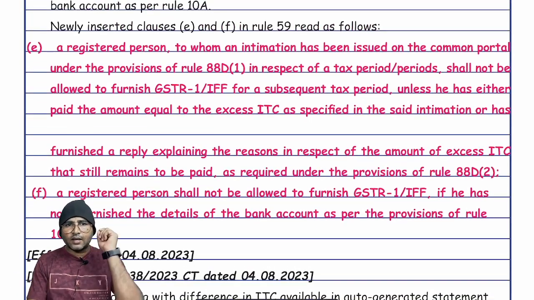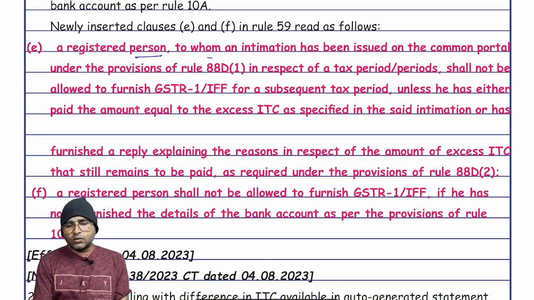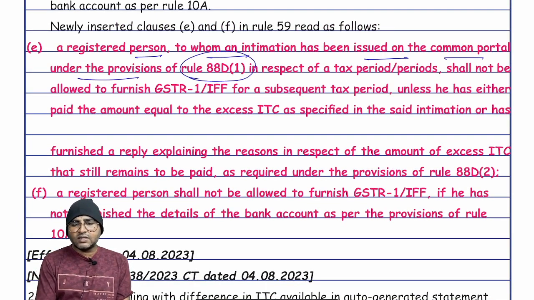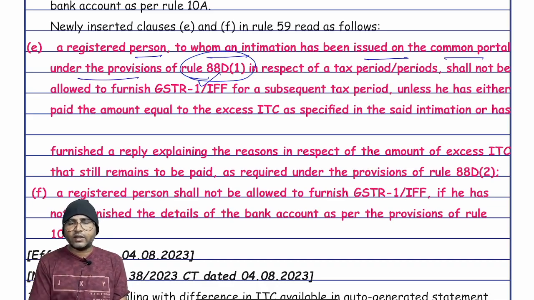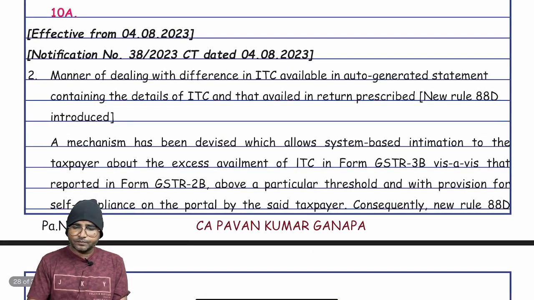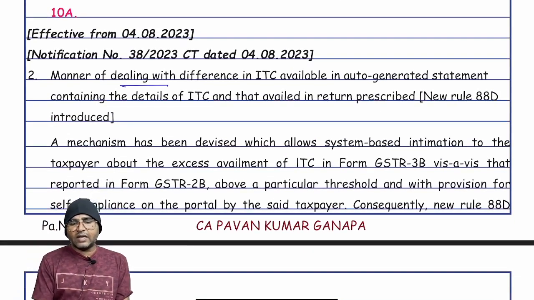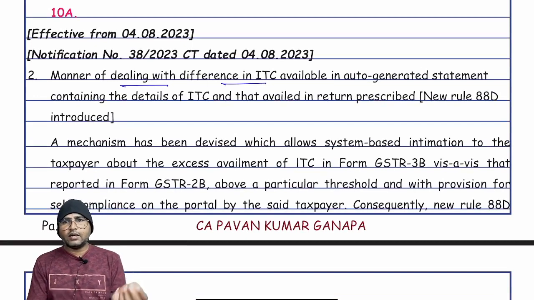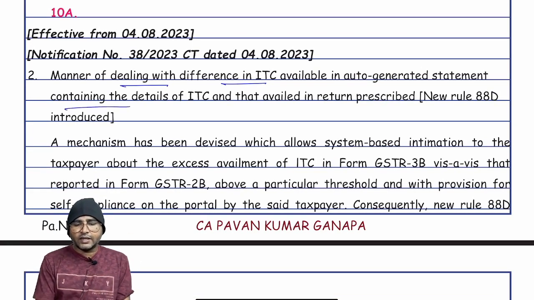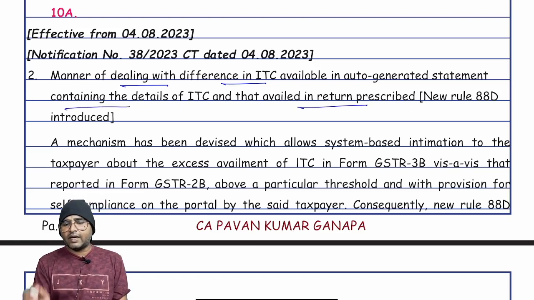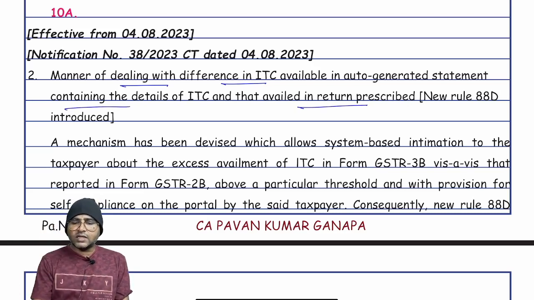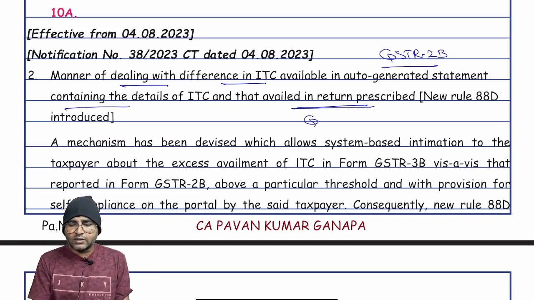Those two cases are: number one, a registered person to whom an intimation has been issued on the common portal under the provisions of Rule 88D(1). So what is the Rule 88D? Now it is a new amendment. Manner of dealing of difference in ITC available in auto-generated statement containing the details of ITC and that availed in return prescribed. So auto-generated is nothing but GSTR 2B and ITC availed in return is nothing but GSTR 3B.